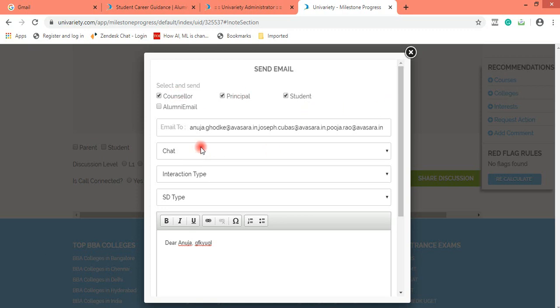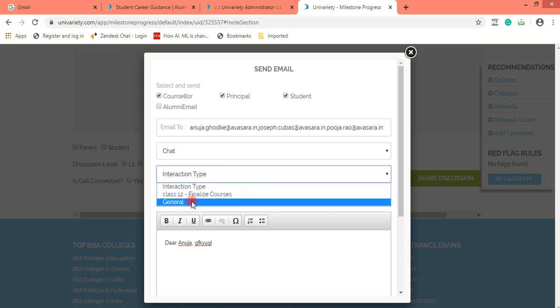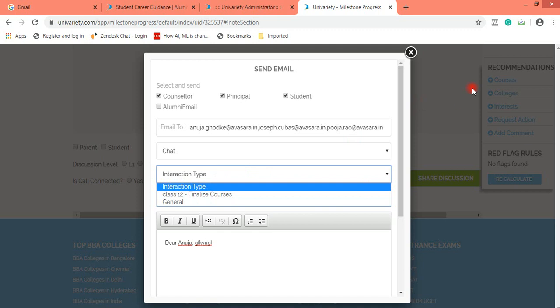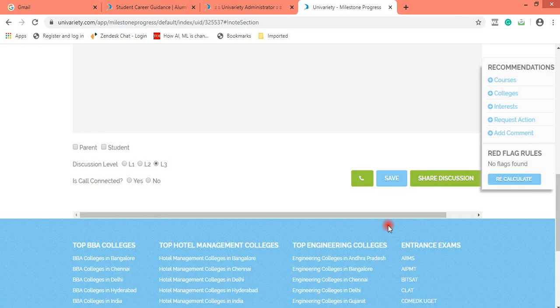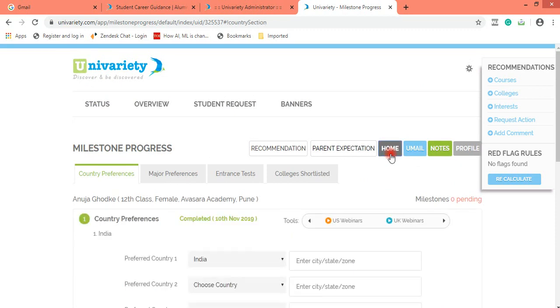Your mode of interaction is chat. Interaction type would be whatever you have discussed with the student. Now before I show you the logic behind this interaction type, let me show you something, and that is the reason I have selected the profile of the student.